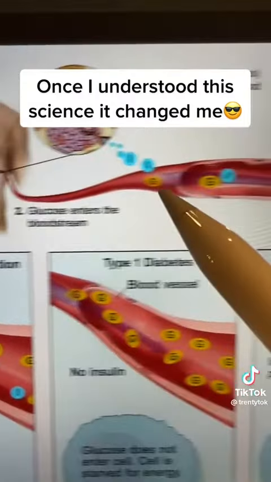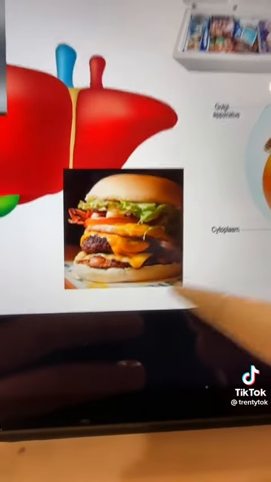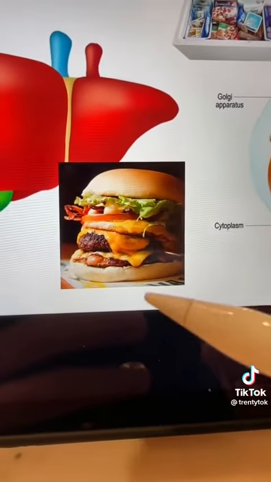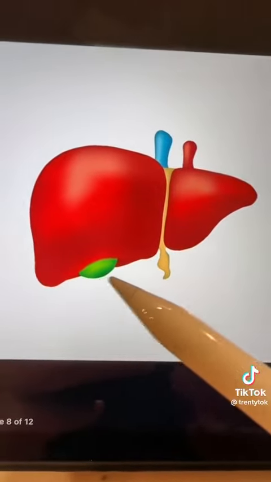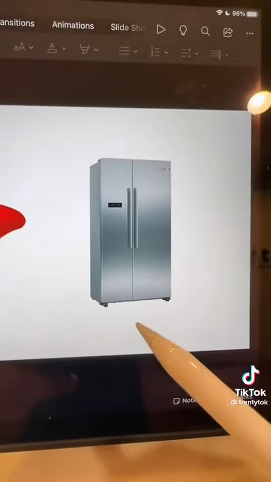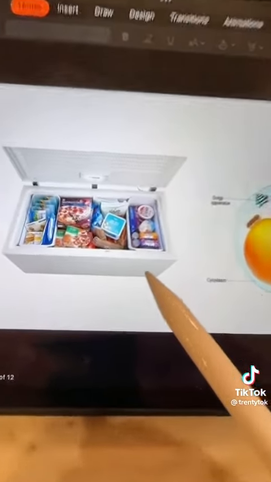This blood sugar enters our bloodstream to go feed all of our cells. If the food that we eat has more glucose than our body needs, our body stores some of that glucose for later. It stores it in the liver as glycogen. Think of that like a refrigerator. And it also stores it in fat cells. Think of the fat cells like the deep freeze.